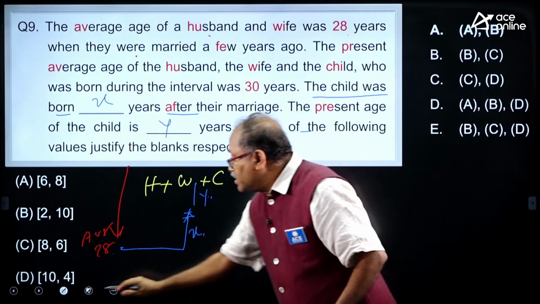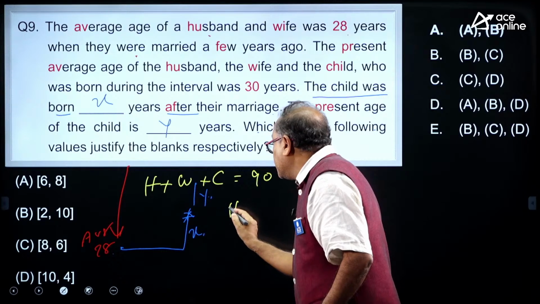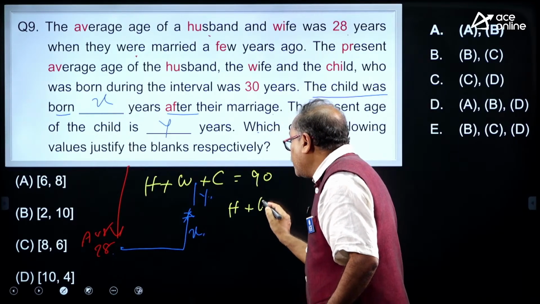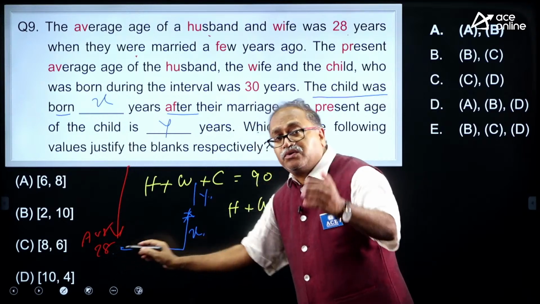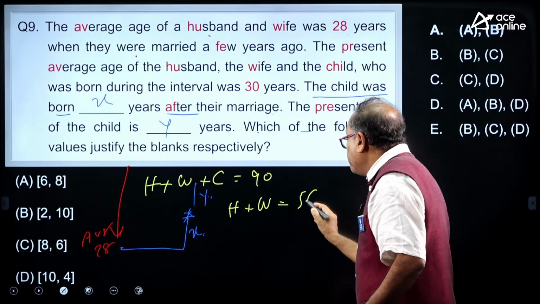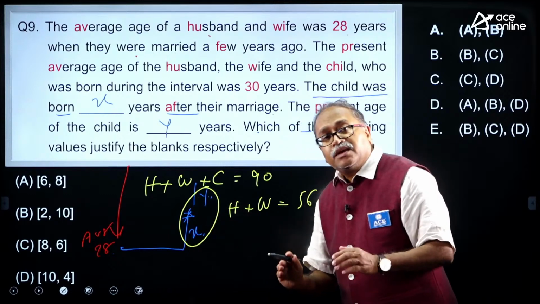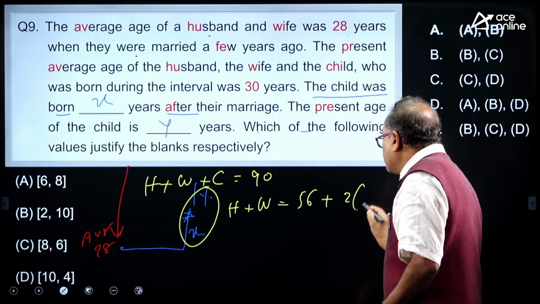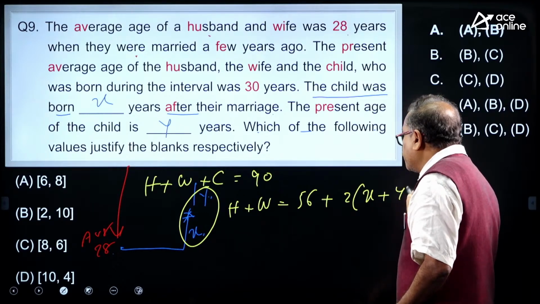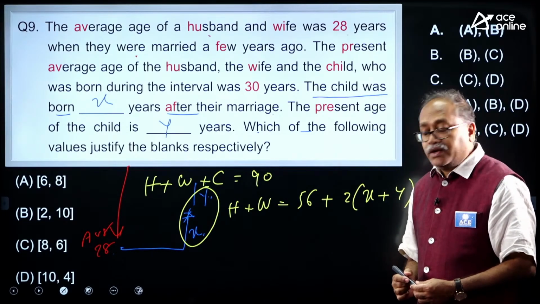So the husband plus wife age presently is 28 into 2, which is 56, plus the husband increases by x plus y, the wife increases by x plus y. So 2 times (x plus y), right my dear friend.